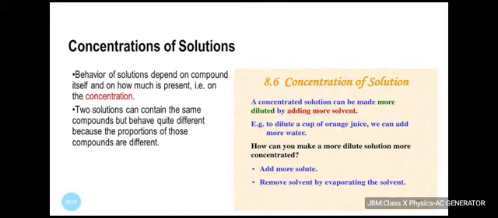Say for example, you take 1 spoonful of sugar in 1 glass of water, and then you add 2 spoonfuls of sugar in a different glass full of water. Will the taste be similar? Obviously not. The glass in which you have added 2 spoonfuls of sugar will taste sweeter. So in both cases you have sugar solutions, but the property exhibited is different. One is less sweet while the other one is more sweet. Why is there a difference? The difference is primarily due to the difference in the amount of solute. In this case, the solute was sugar and the solvent was water.